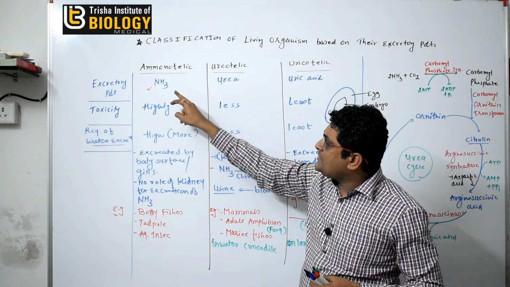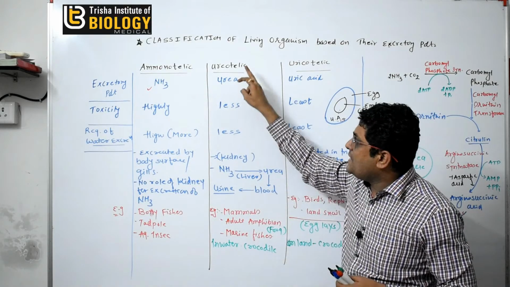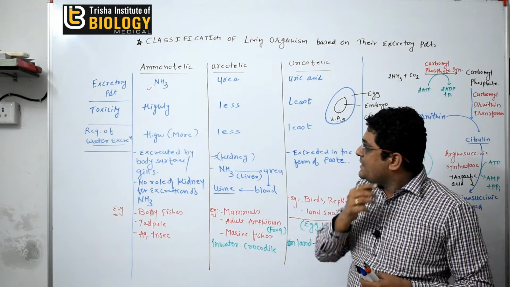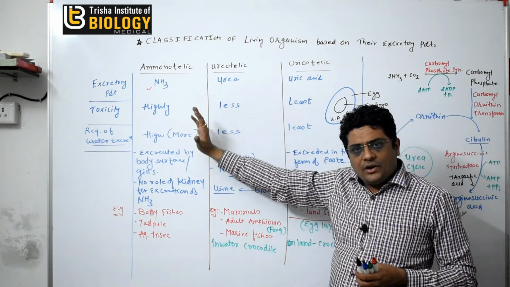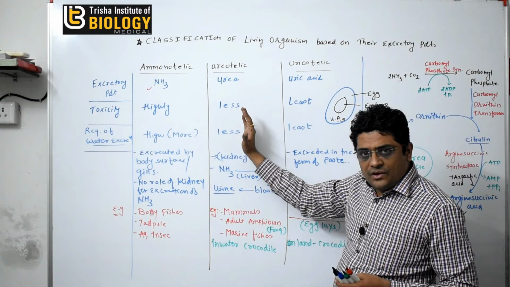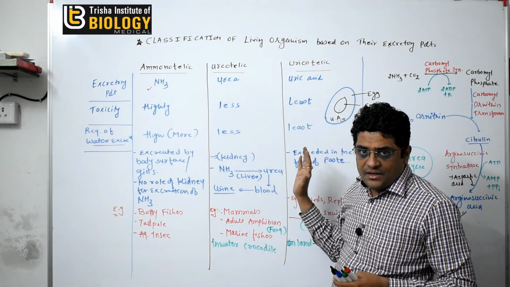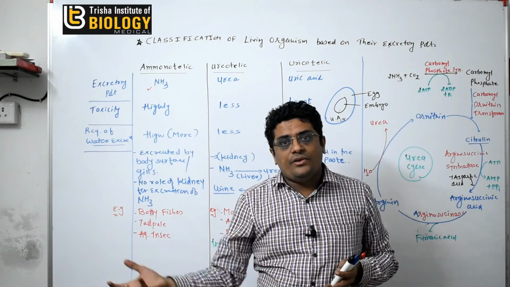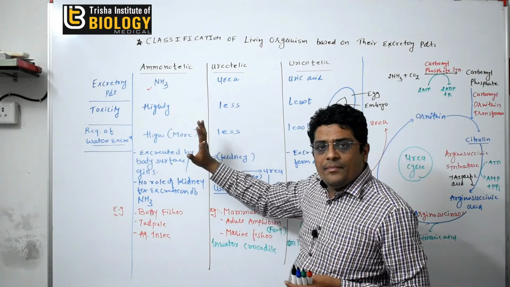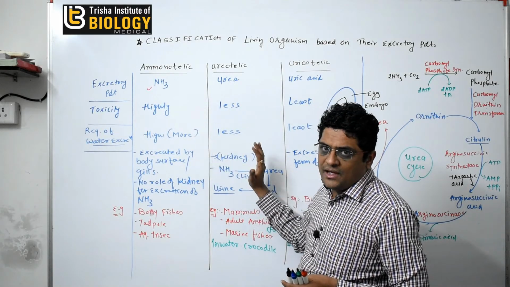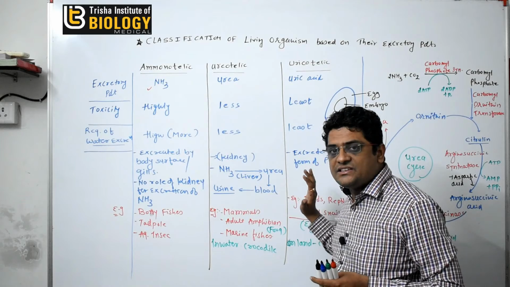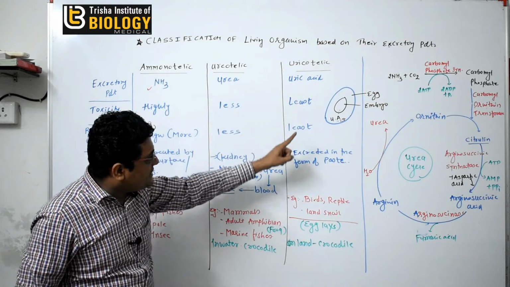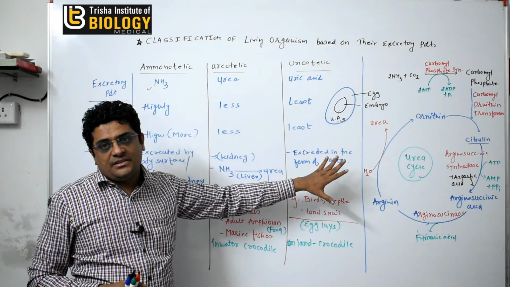If the excretory product is ammonia, then it is known as ammoniotelic. Urea, then it is known as ureotelic. Uric acid, then it is known as uricotelic. Regarding toxicity, ammonia is highly toxic, urea is less toxic, and uric acid is the least toxic. Now, the demand for water for excretion: all aquatic animals excrete ammonia because ammonia requires a high amount of water for excretion. Urea requires less, and uric acid requires the least amount of water, and that's why uric acid is excreted in the form of a paste.